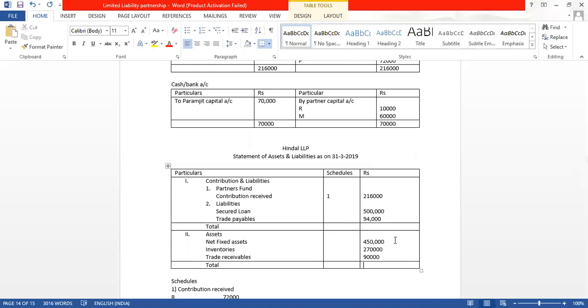We will come to the total. See whether the balance sheet is tallying. 4,50,000, 2,70,000 plus 90,000 is coming to 8,10,000. 2,16,000 plus 5,00,000 plus 94,000 is coming to 8,10,000. With this, we can see our balance sheet has tallied and the sum is done. Thank you very much, everyone.